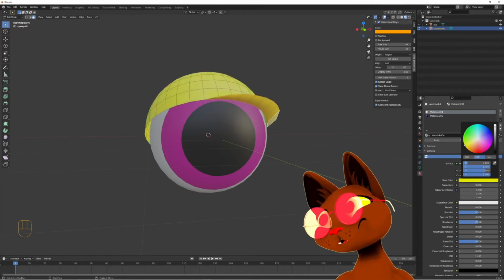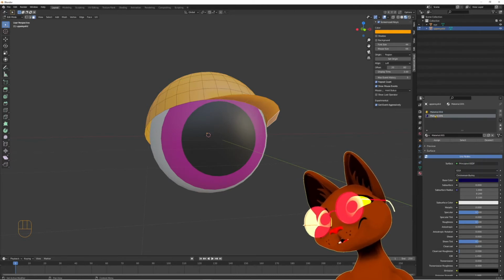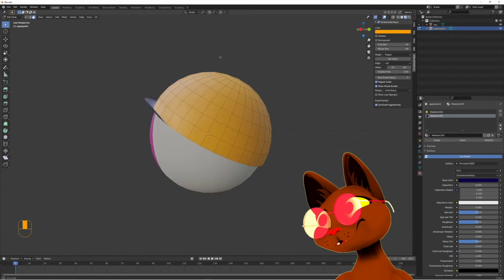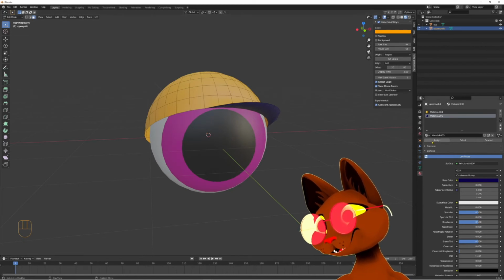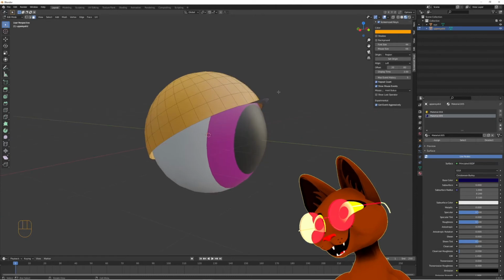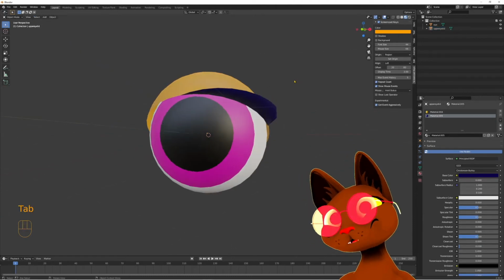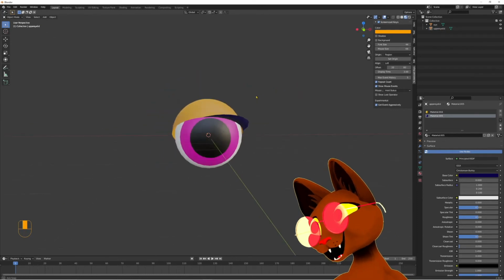So maybe something like this, I don't know. And remember to assign the materials. You have to select the part first, and then press assign to assign the material to the part you want. And okay, we have a kinda cool looking cartoon eye with eyelash.